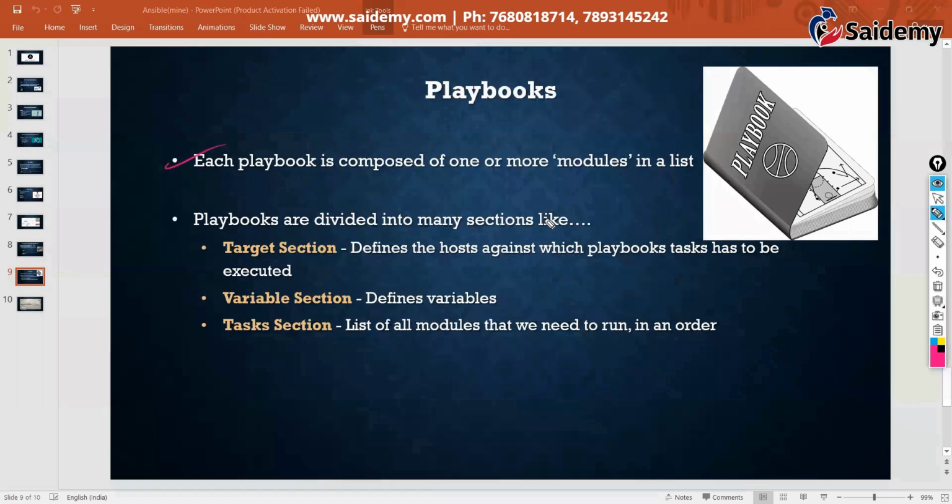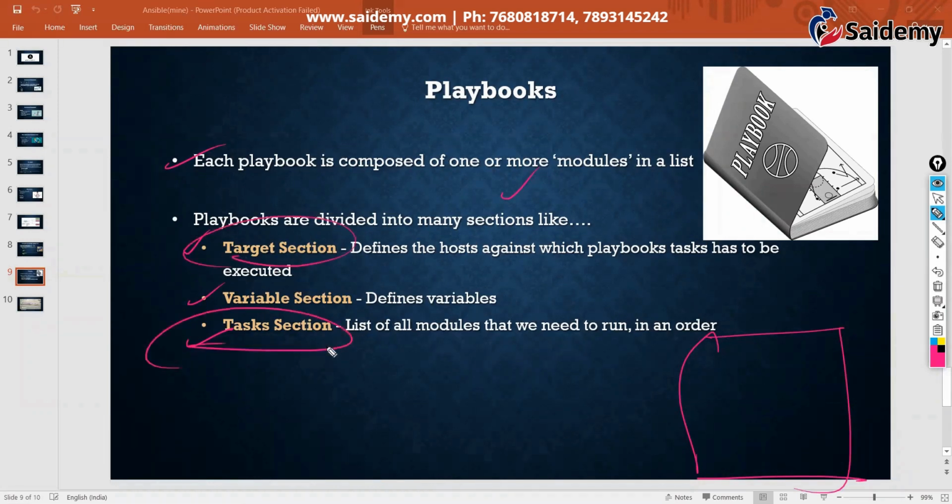A playbook is divided into multiple sections. Like we have a target section, task section, variable section; different sections are there in every playbook. We use all sections, but the mandatory sections are only two: the target section and the task section.